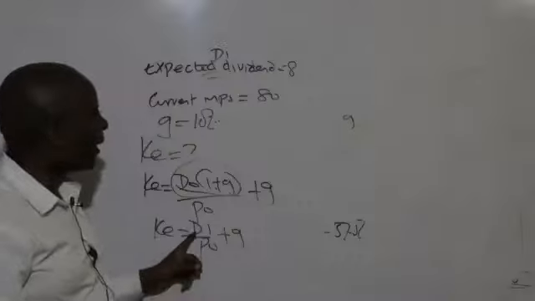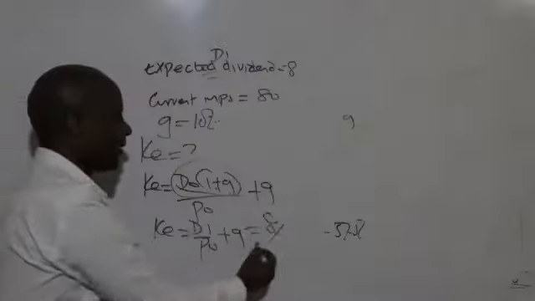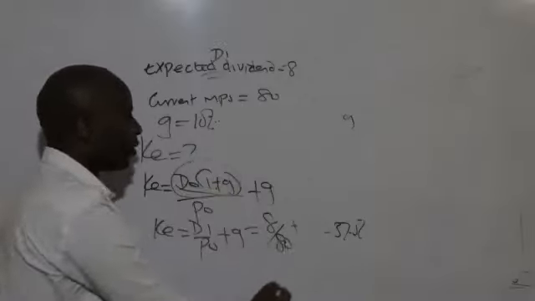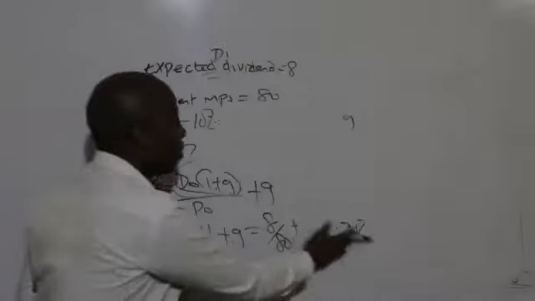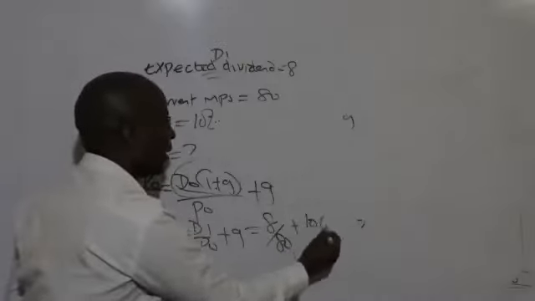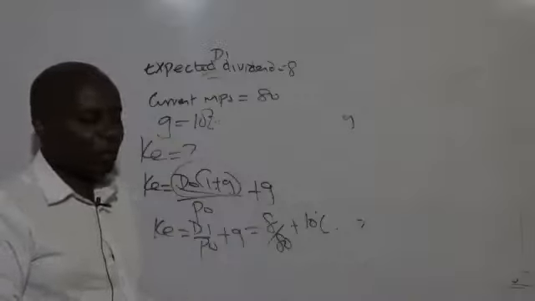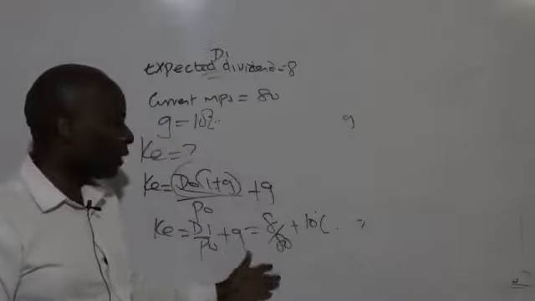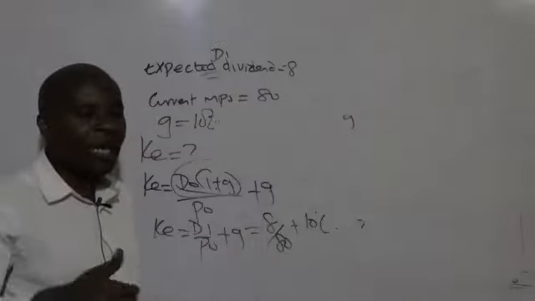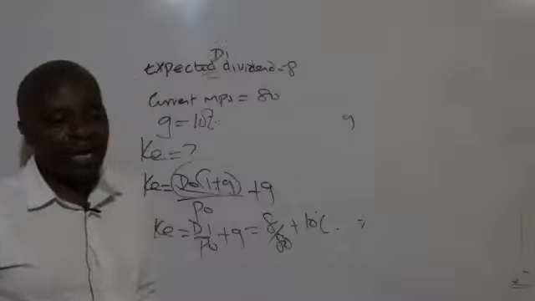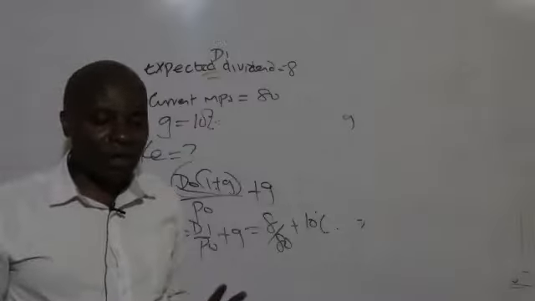So the D1 is 8, P0 happens to be 80, plus the growth rate, which is 10%, or 0.1. So the final answer is 8 over 80, that's 10%, plus 10%. That gives us 20%.